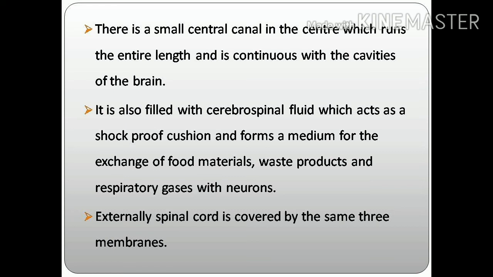Externally, the spinal cord is covered by the same three membranes which cover the brain region. That is dura mater, arachnoid and pia mater. These three layers together are called meninges. The spinal cord is also covered by a meninges layer.